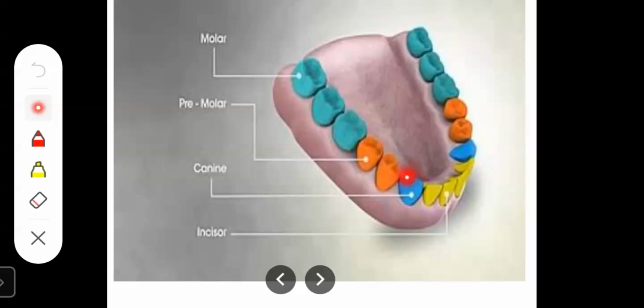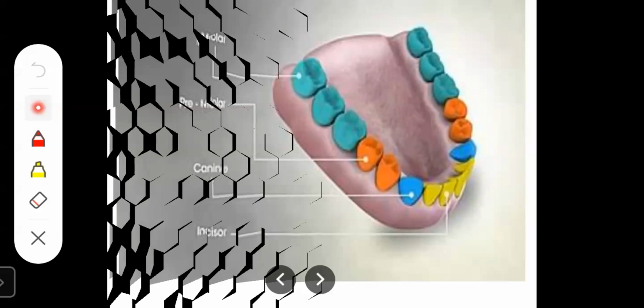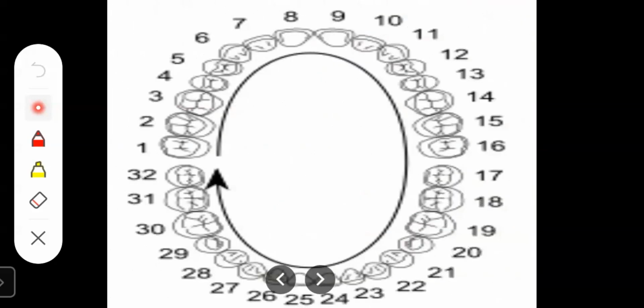Then we are having canine teeth, and in the front we are having incisors. We have these teeth in the upper jaw also and the lower jaw also. So an adult person is having 32 permanent